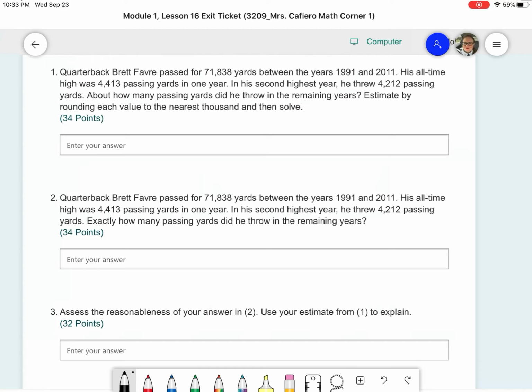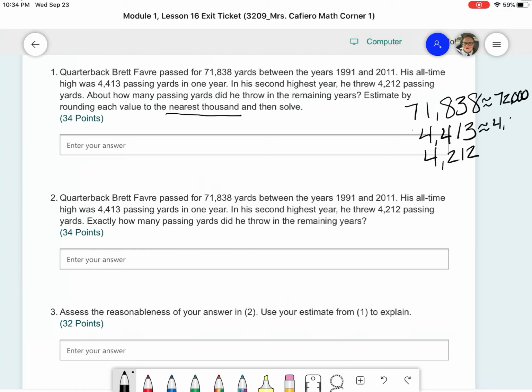So what we're going to do first is we are going to write out our numbers. So we've got 71,838. We've got 4,413 and 4,212. Now it tells us to round to the nearest thousand. So when I do that, I'm going to get 72,000 here, 4,000 here, and 4,000 here.